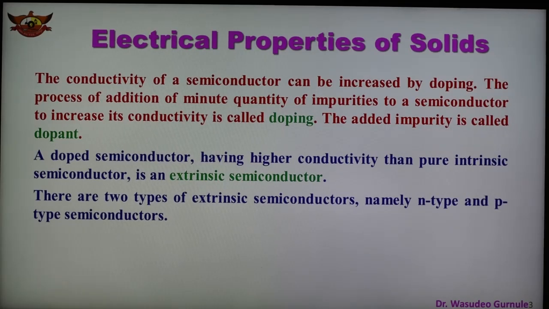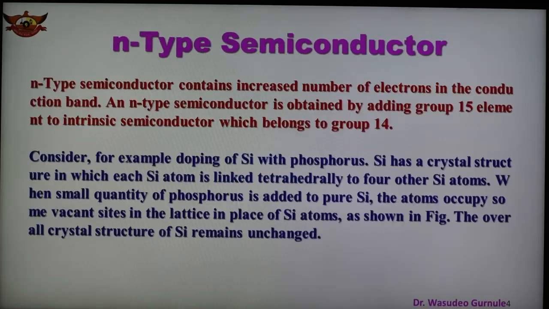So what is doping and what is a dopant? Doped semiconductors have higher conductivity compared to the pure intrinsic semiconductor and are known as extrinsic semiconductors. There are two types of extrinsic semiconductor, n-type and p-type. So what is n-type and how it is obtained, and how p-type is obtained, we are discussing here.